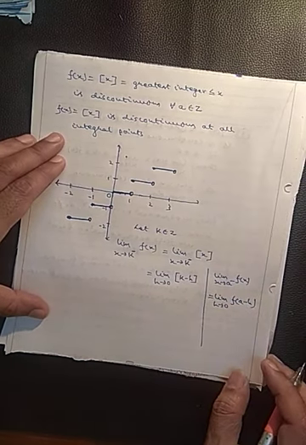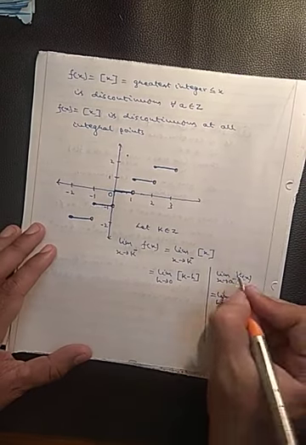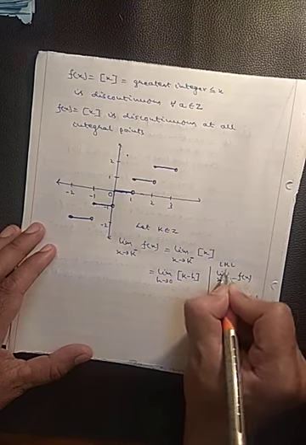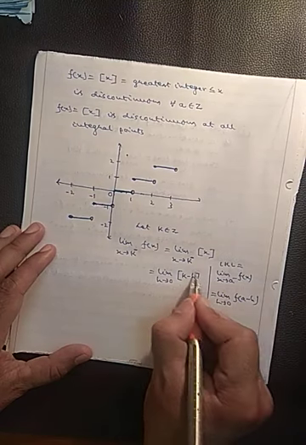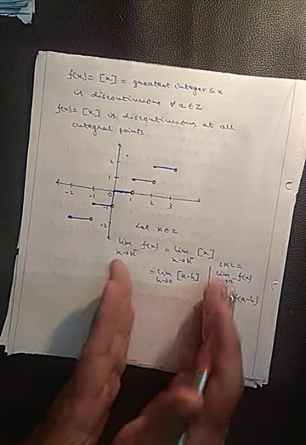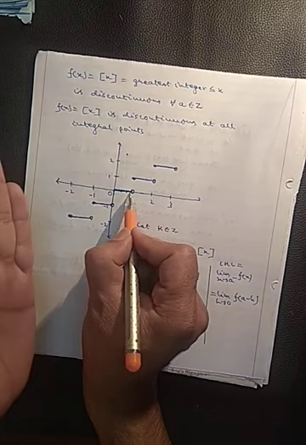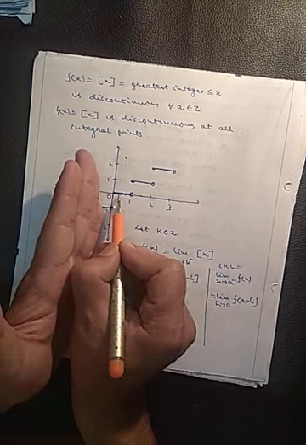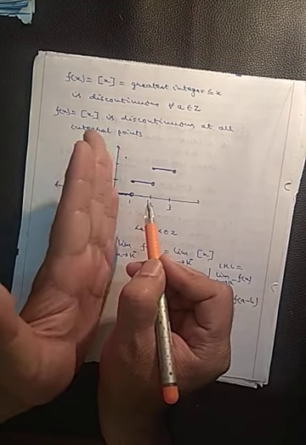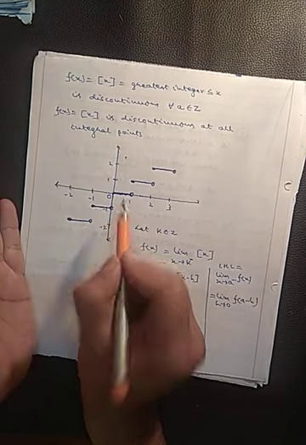We have already learned this formula in class 11. This is called left hand limit. So k minus h, let us suppose this is k. k minus h is a number which is less than k. So what will be the integer which is to the left of this number?